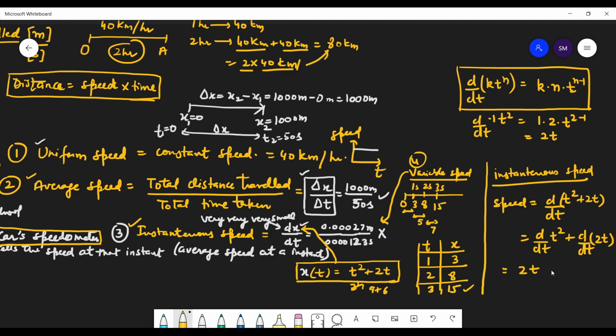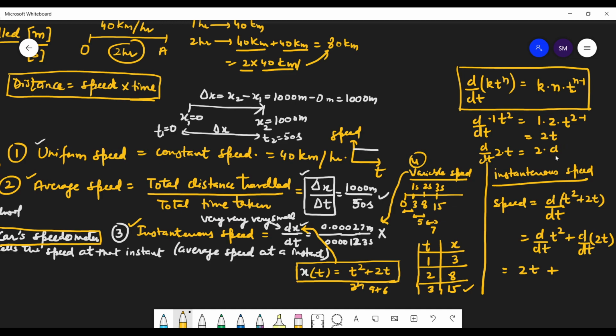So that's plus. Now what is the differentiation of 2t? d by dt of 2 into t. So that equals 2 will come in front, and this is dt by dt. So dt by dt is 1.